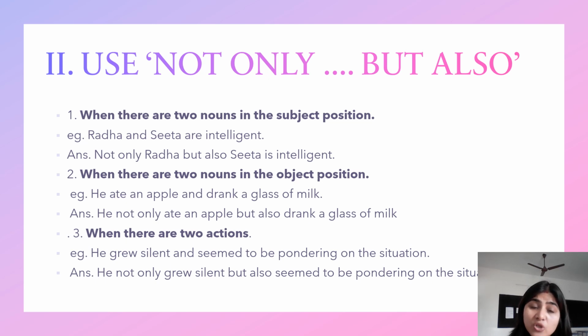We can also use not only but also when there are just two actions. He grew silent and seemed to be pondering on the situation. So what are the two actions here? Silent and pondering on the situation. So we can say he not only grew silent but also seemed to be pondering on the situation.